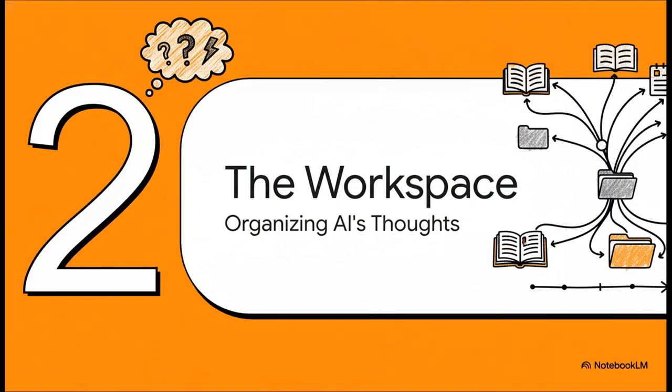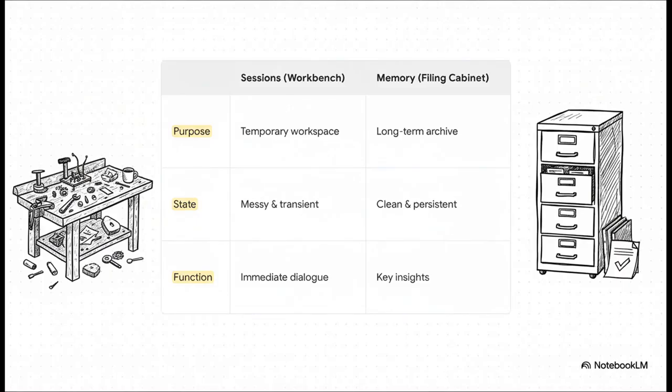Okay, so if that's the master plan, how do we actually organize all this information without it becoming a giant mess? This is where we have to get smart and separate what the AI is thinking about right now from what it needs to know for the long term. And this slide right here, this is the secret sauce. Just think of it like this.